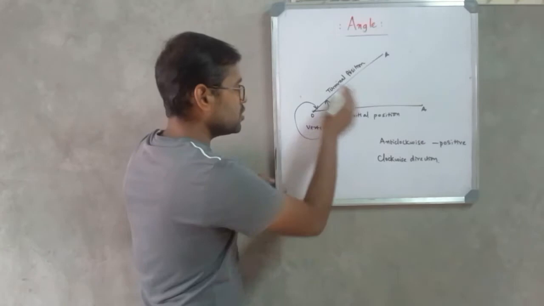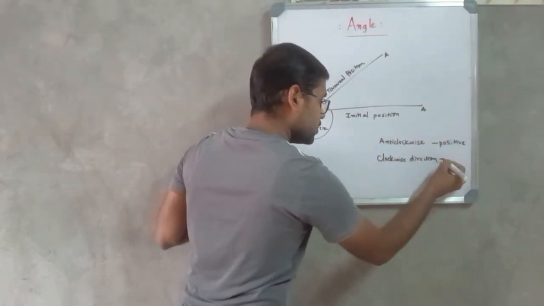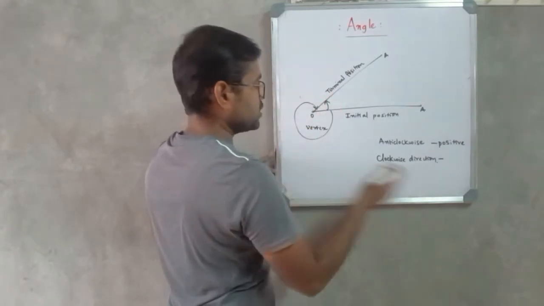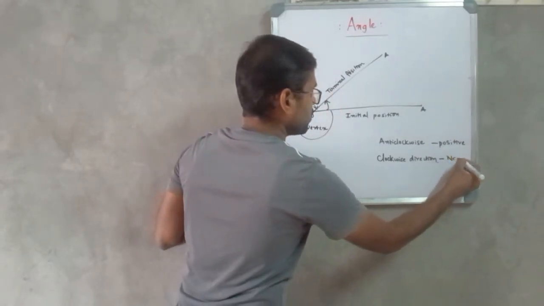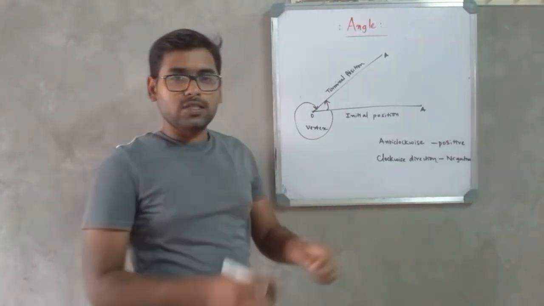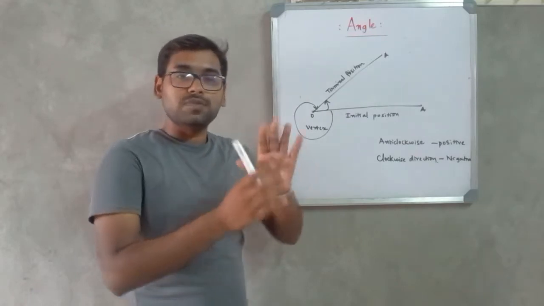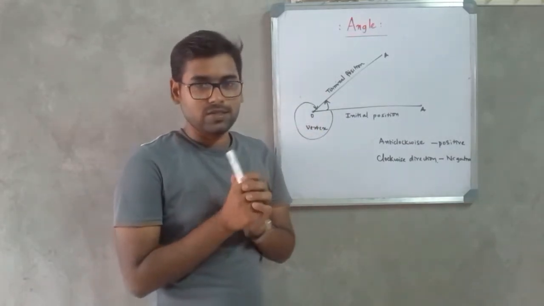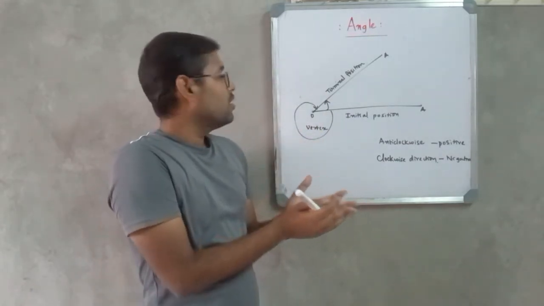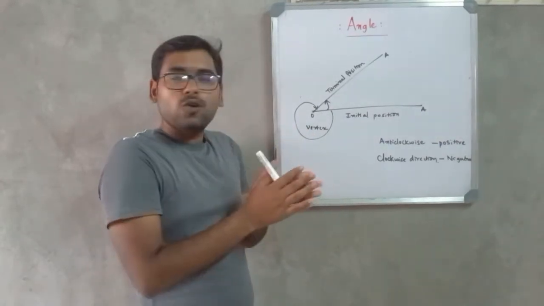So angle that is measured in anti-clockwise direction will always be taken as positive, and angle that is measured in clockwise direction will be taken as negative. So whenever you see an angle that is given as a positive number, you need to understand that the rotation is measured in anti-clockwise direction. Similarly, when you see a negative angle, you need to understand that the rotation is measured in clockwise direction.